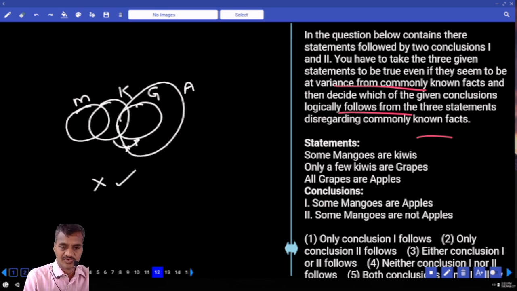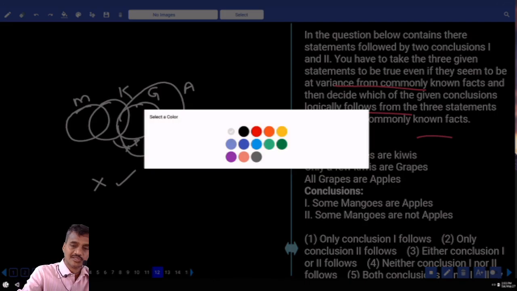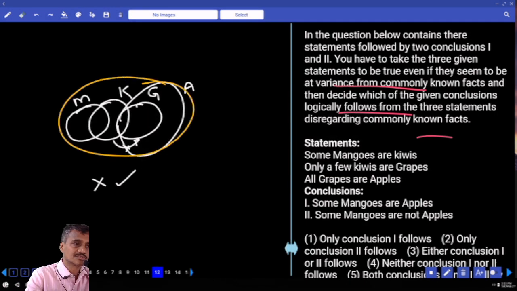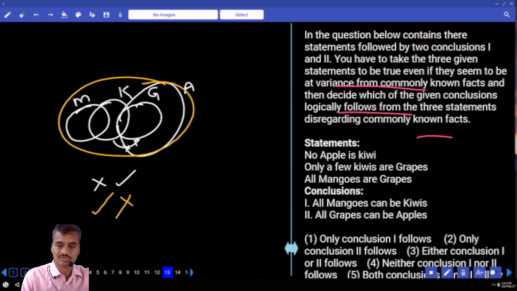Now to make this one false, I need to write all mangoes are apples. But actually all mangoes are apples. Yes. Now I will write apples like this, isn't it? Then the alternate diagram to the previous conclusion form. Now in the same case, some mangoes are apples has become true. So what is your answer? Either 1 or 2. Choice 3, question number 12.